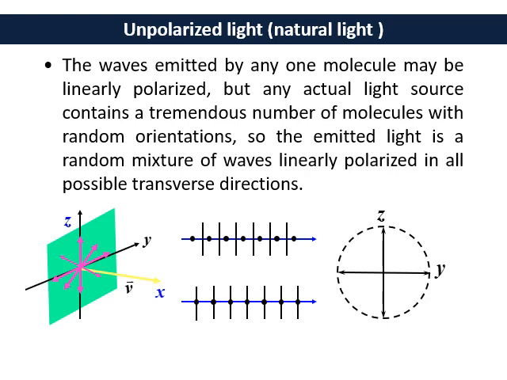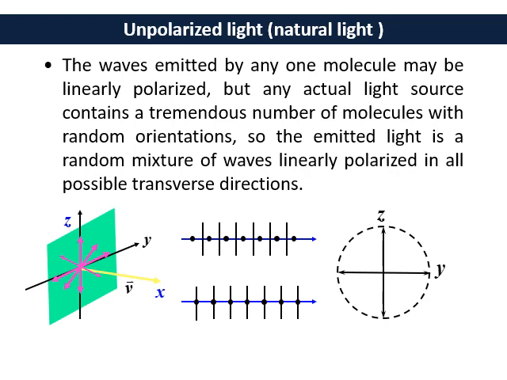Okay, let's understand now what is unpolarized light, which is generally natural light. If we see, the waves emitted by any one molecule may be linearly polarized. It means the waves emitted from one molecule are always in one direction. It's unidirectional. Remember, take a note, this is linearly polarized.